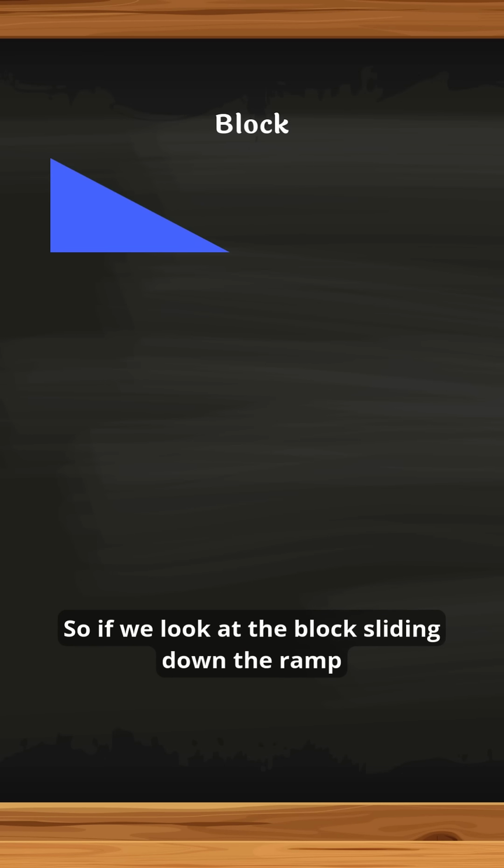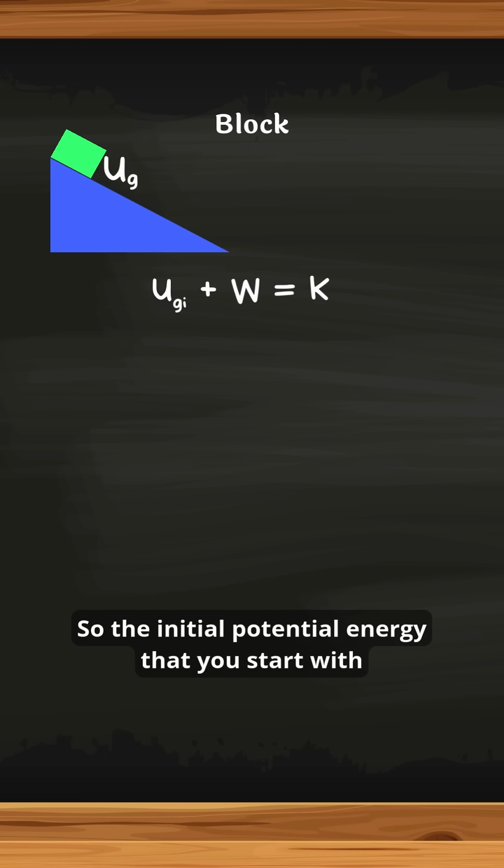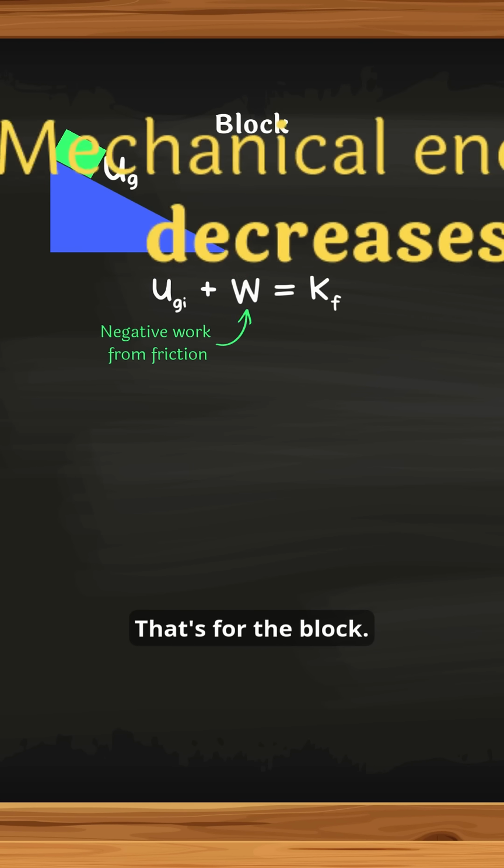So if we look at the block sliding down the ramp with friction, that friction force will do negative work on the system. So the initial potential energy that you start with will be greater than the kinetic energy that you end with. That's for the block.